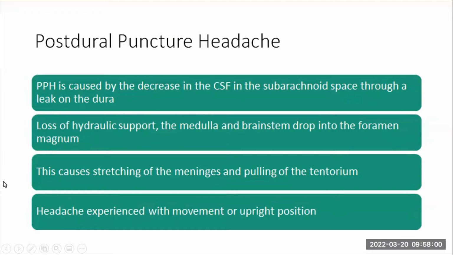So we will look at postural puncture headache. Postural puncture headache is caused by a decrease in your cerebrospinal fluid in the subarachnoid space through a leak in the dura. You have a loss of hydraulic support. The medulla and the brainstem drop into the foramen magnum. This causes stretching of the meninges and pulling of the tentorium. And the patient can experience headaches with movement or when they're sitting upright.